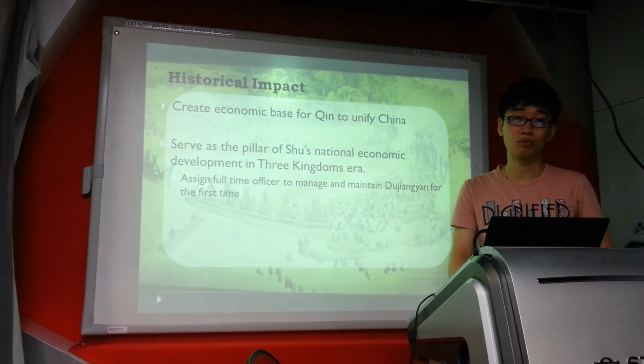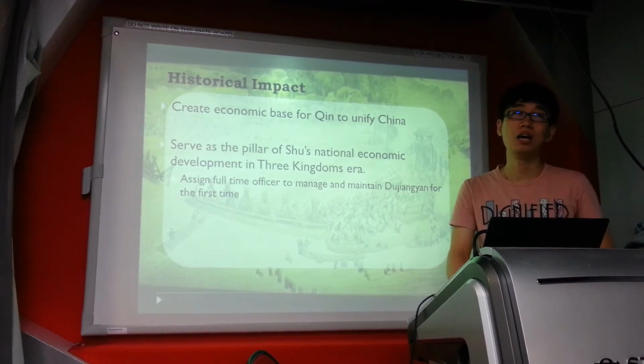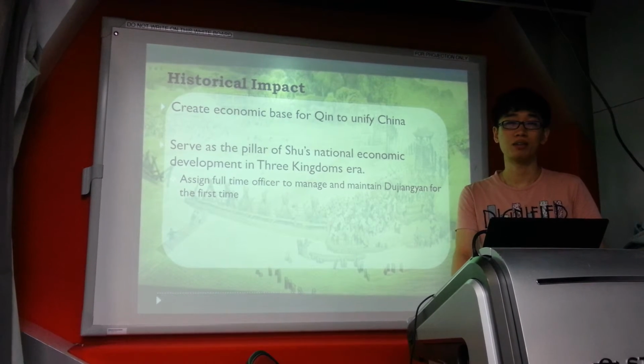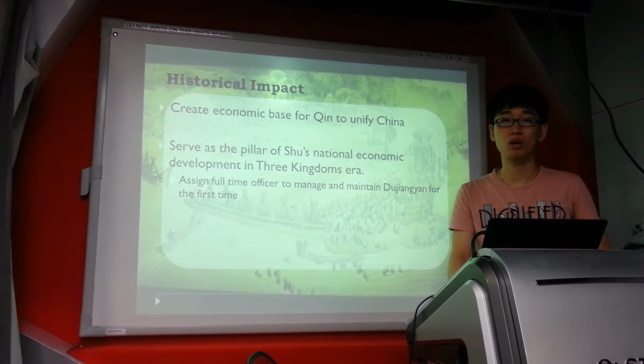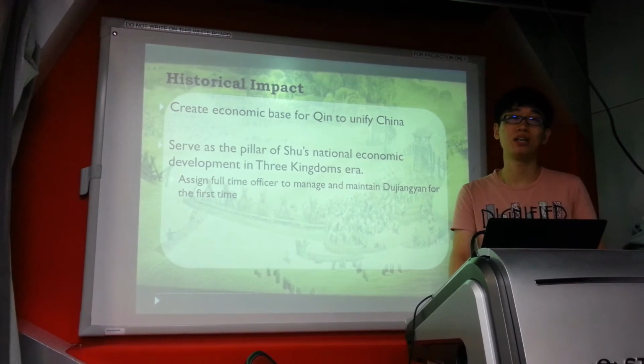In the era of the Three Kingdoms, Dujiangyang became the pillar of the national economic development. Zhuge Liang, the Prime Minister of Shu, recruited 1,200 soldiers to guard it and assigned full-time officers to manage and maintain Dujiangyang for the first time in history.